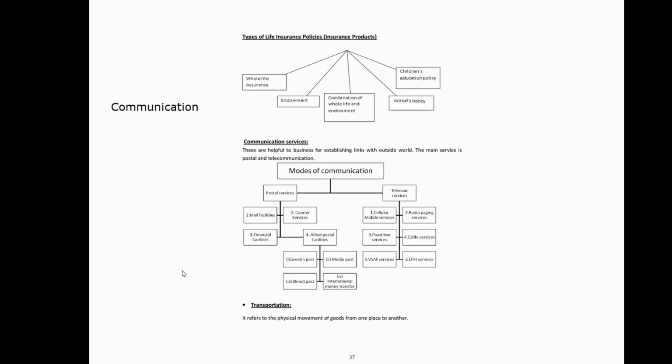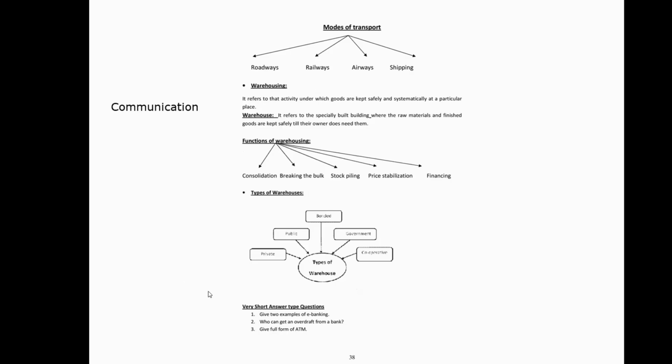Okay. Now it is transportation, with the help of which there should be mobility of the goods. Modes of transport, it's very easy. We know roads, railways, airways, and shipping. So these are some of the important modes of transport.